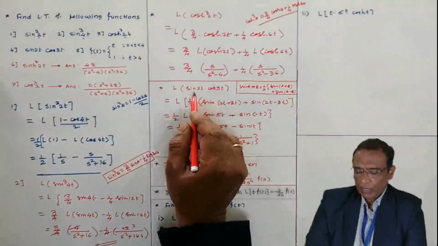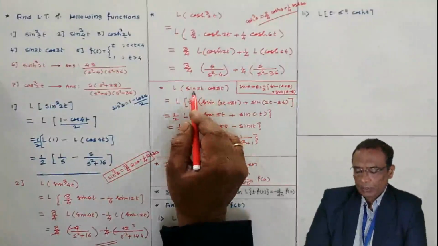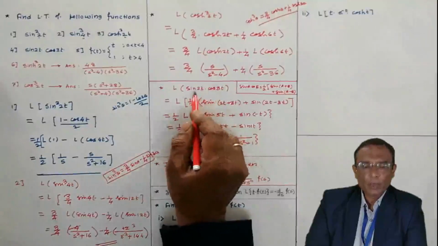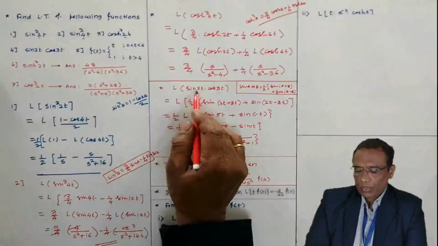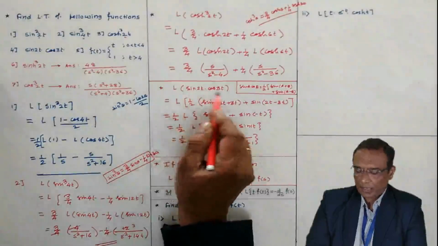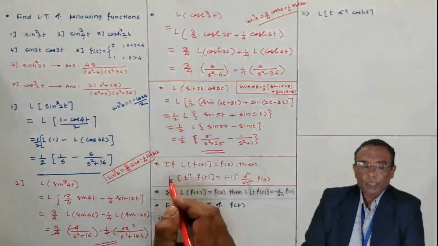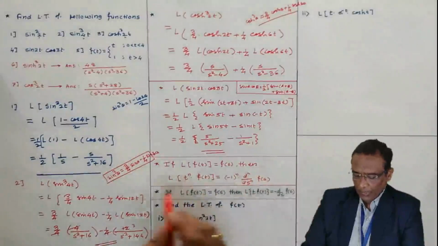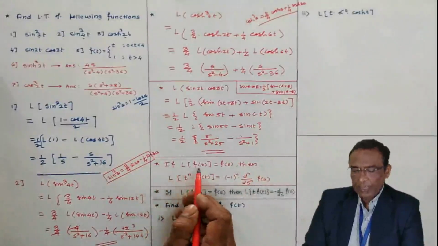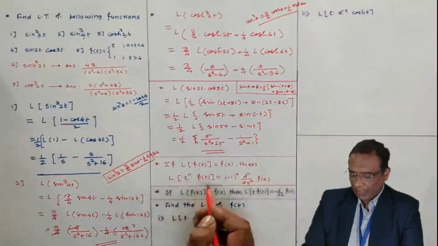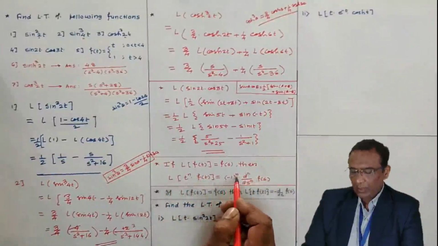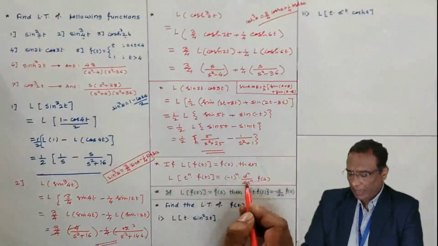In the examination, you may have the combination of any two trigonometric functions, sin 2t into sin 3t, cos 3t into cos 4t, like that. Now, one of the theorems I am going to state: if Laplace of f(t) is F(s), then Laplace of t power n f(t) is minus 1 power n, nth derivative of F(s) with respect to s.